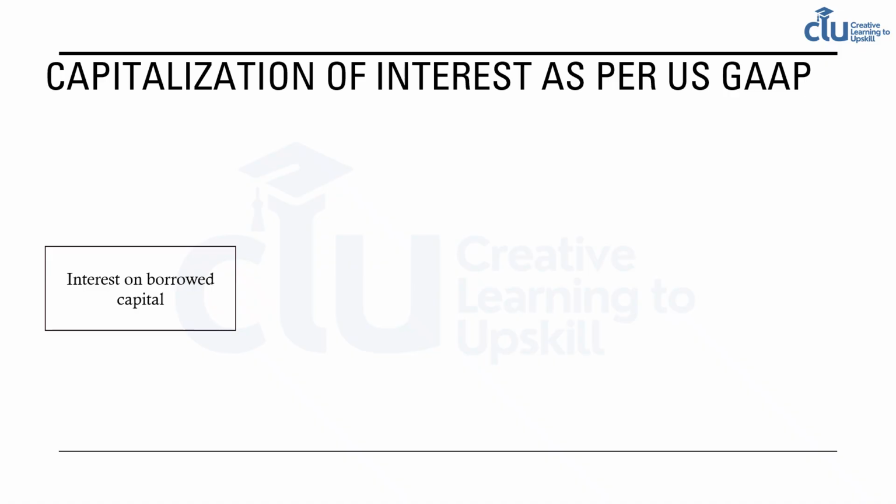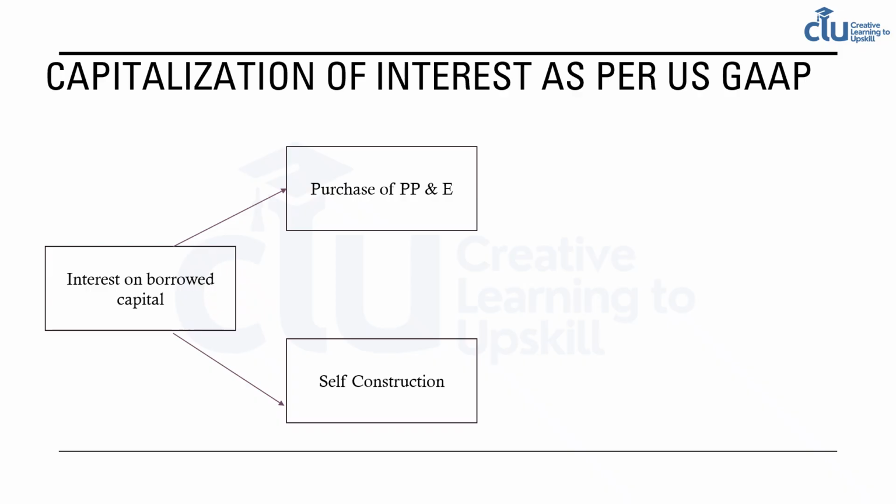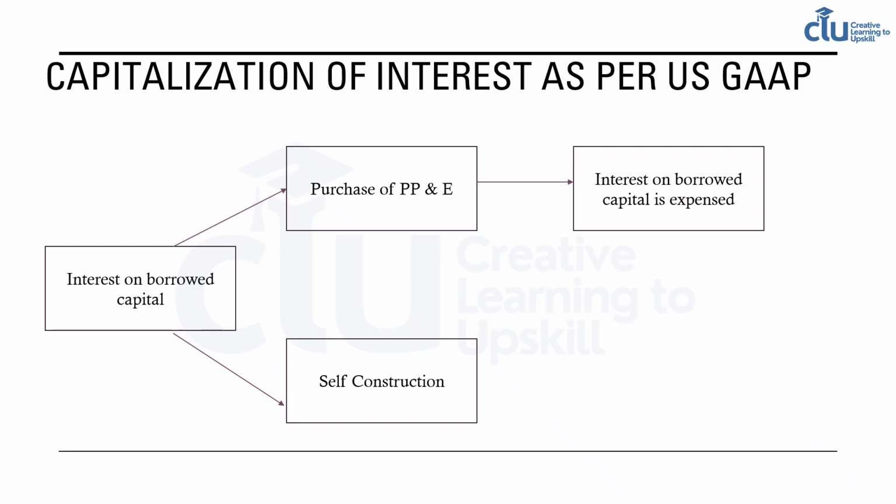So that depends on whether the borrowed capital is used for purchasing the asset or for constructing the asset. When the asset is purchased, then the interest on this borrowed capital will be treated as an expense and it will be debited in the income statement.